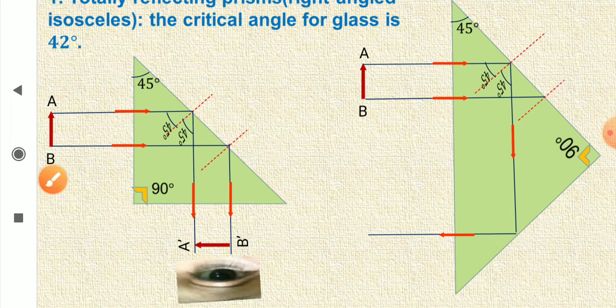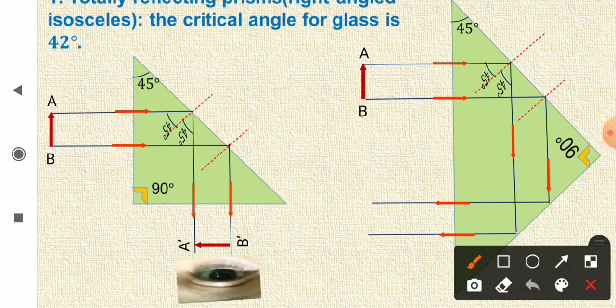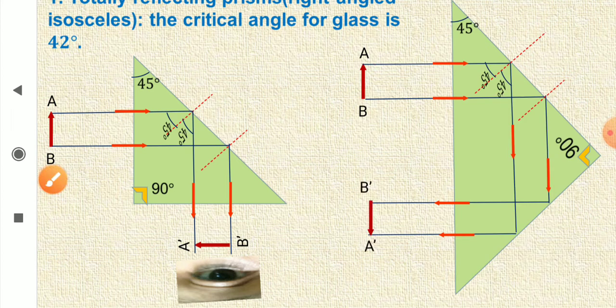So you can see that the total internal reflection is taking place. So for the first ray it is coming like this, total internal reflection. Again here second total internal reflection, and the ray is coming like this. The same thing is happening for the second one, and now the image is formed at this position. Look at it.